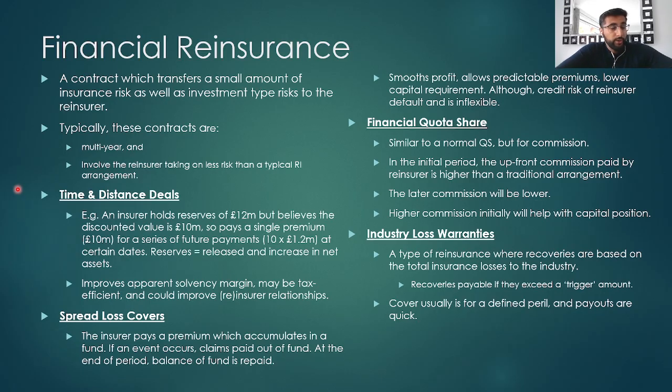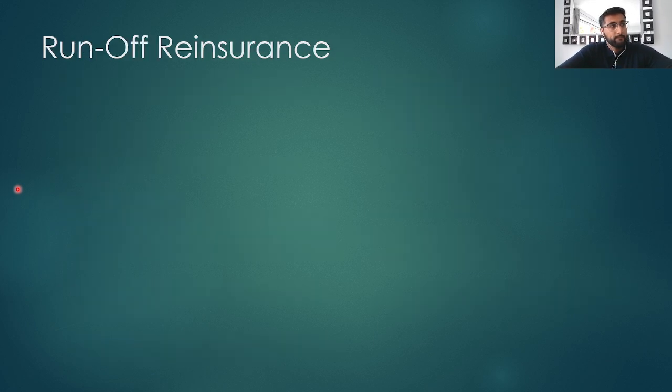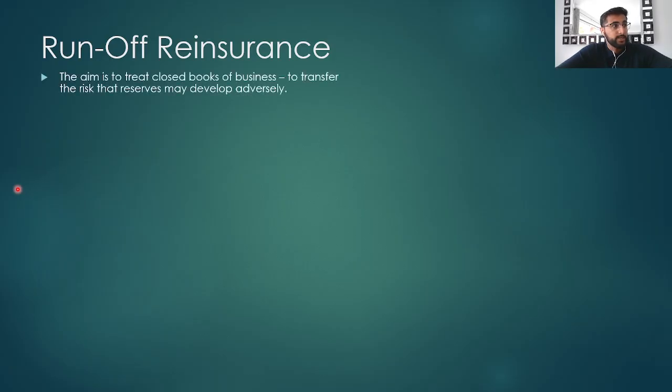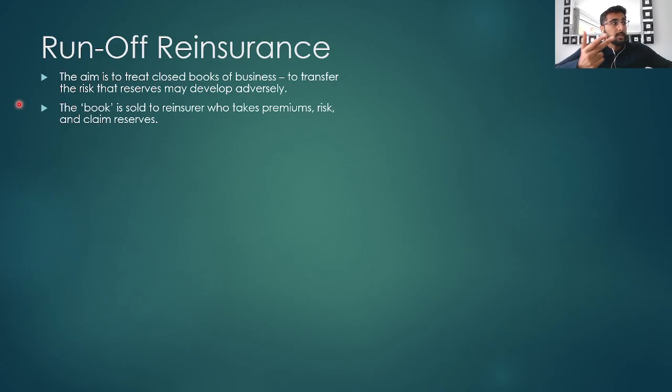Next we'll look at reinsurance for books of business that insurance companies want to stop writing. This is called run-off reinsurance. The aim is to treat closed book business and to transfer the risk that reserves may develop adversely. The book is sold in one case to the reinsurance company, who takes the premiums, the risk, and the claims reserves.